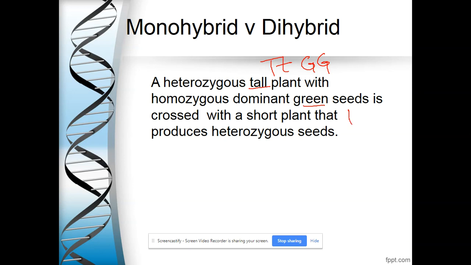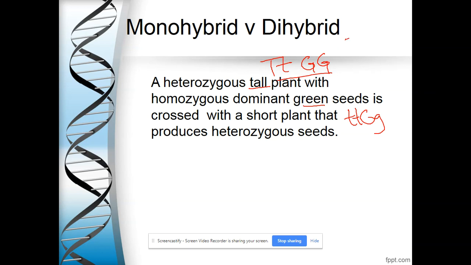It's crossed with a short plant, which must be little t, heterozygous seeds, big G, little g. So to do this cross, I need to build egg and sperm. Let's say that this is dad. I need to build some sperm from him, and each sperm is going to have one allele of each gene.